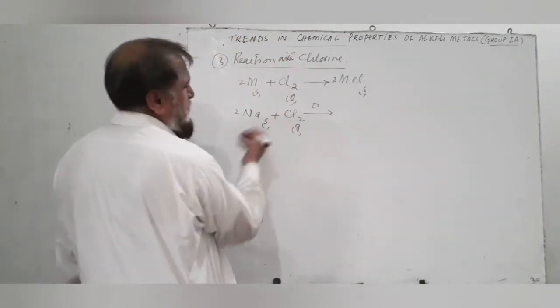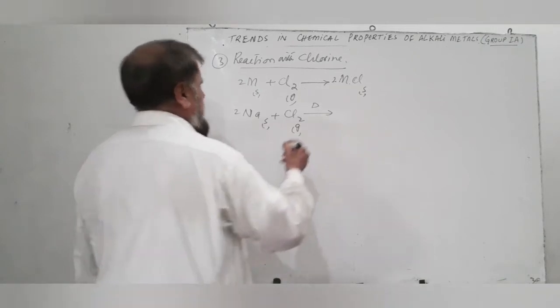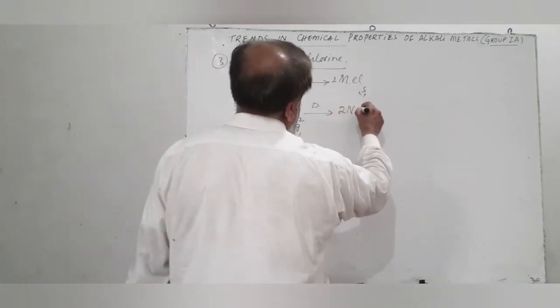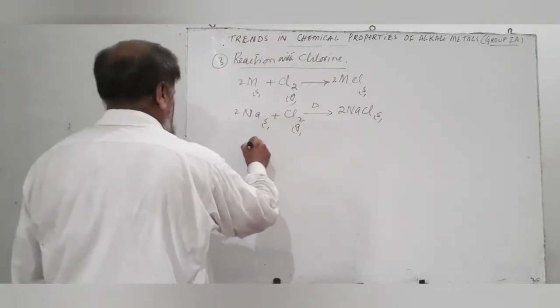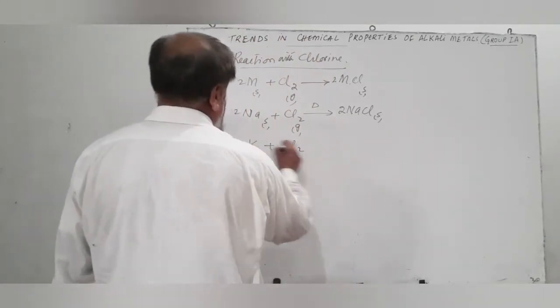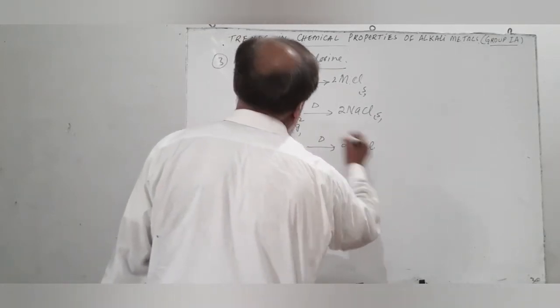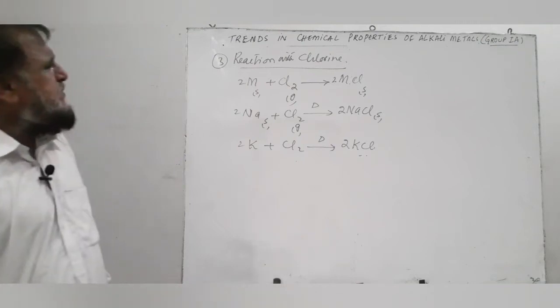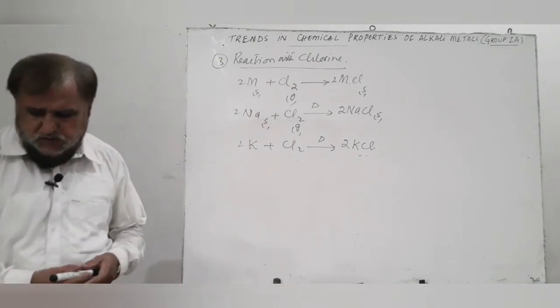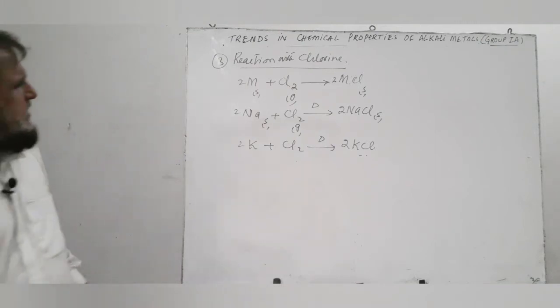Sodium burns in chlorine with an orange flame to produce a white solid, which is solid sodium chloride. Similarly, potassium reacts with chlorine upon heating to produce potassium chloride. So, alkali metals react with chlorine to produce chlorides.